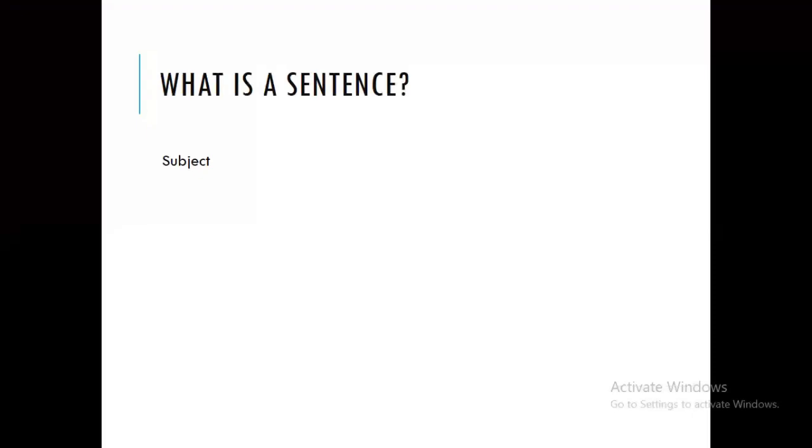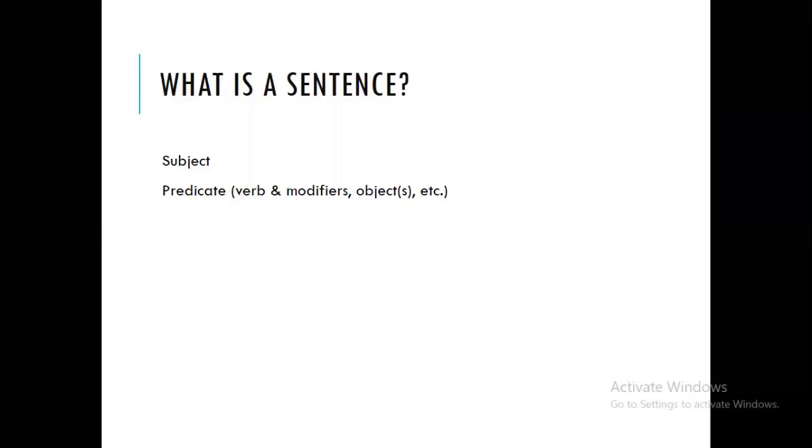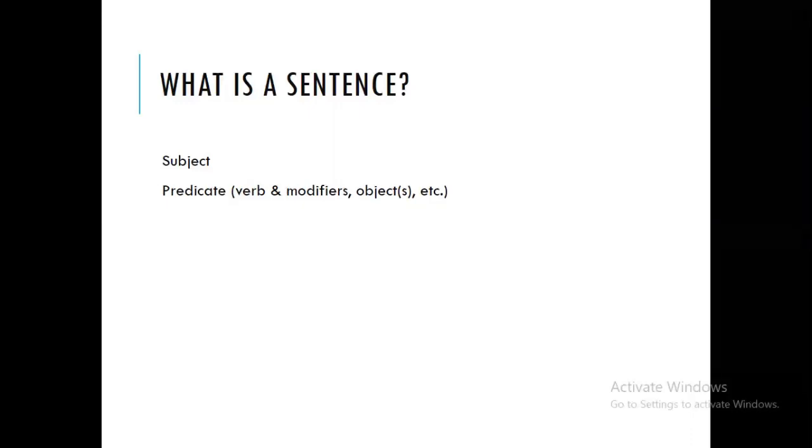But a subject only is not enough. We must have what we call a predicate. And the predicate can be a verb, like go, write, see, watch, sit, and many other verbs. But it can also be modifiers, like an adjective. In this case, like a beautiful lady is sick, for example.